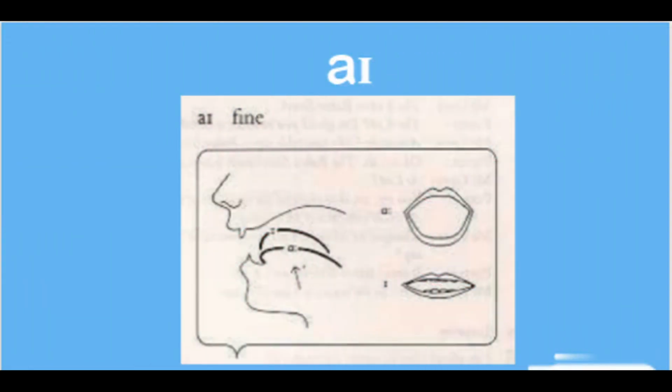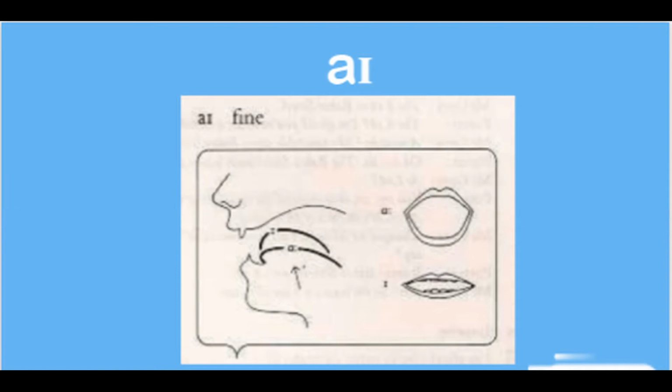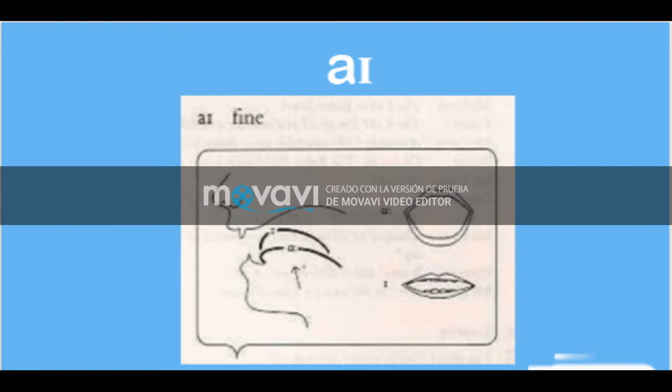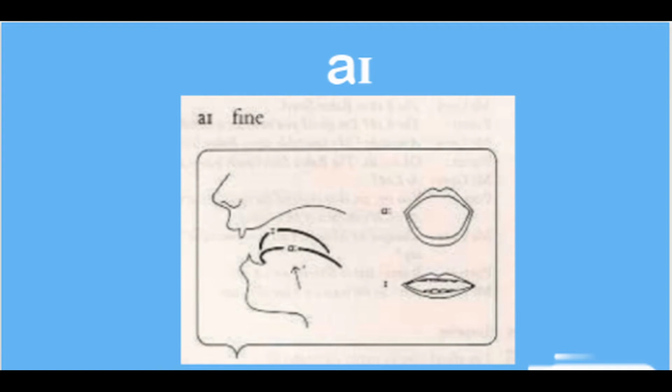Now, the I sound is the combination of the short vowels a and e. We start with a, a vowel that is very open with the tongue front, and finish with e, that is close mid, with the tongue front. For example, tide, time, nice. That sounds like I: tide, time, and nice.